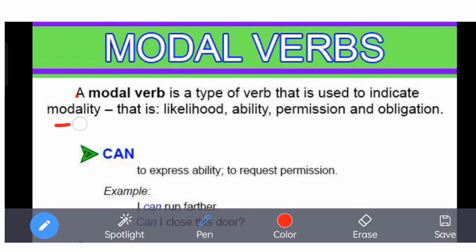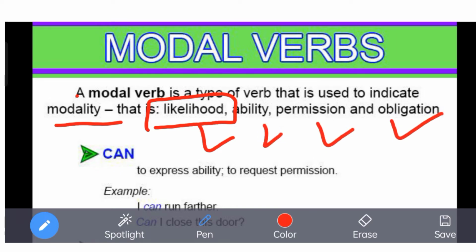Modality means likelihood. That means something will happen like that. Likelihood to happen, or certainty to happen, or possibility of something to happen. If a possibility, ability, permission or obligation is to be expressed, we use a modal verb. Modality means that. Likelihood means it will definitely, possibly happen. Possibility, ability, permission, and obligation.